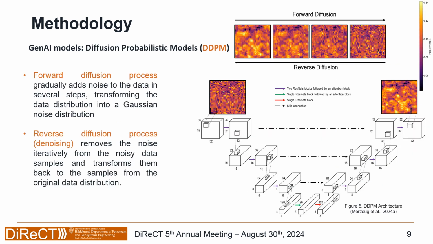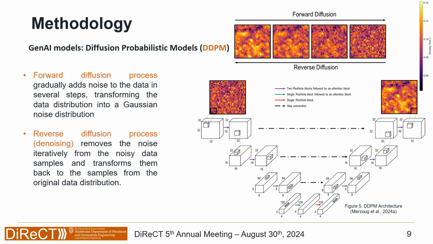The third model that we use is diffusion probabilistic models, and this is the state-of-the-art generative AI model. It is composed of two main processes. The first process is the forward diffusion. In the forward diffusion, we take subsurface models or training images, we add noise to them, and we save that noise. The noise is added according to a schedule, where we add noise incrementally.